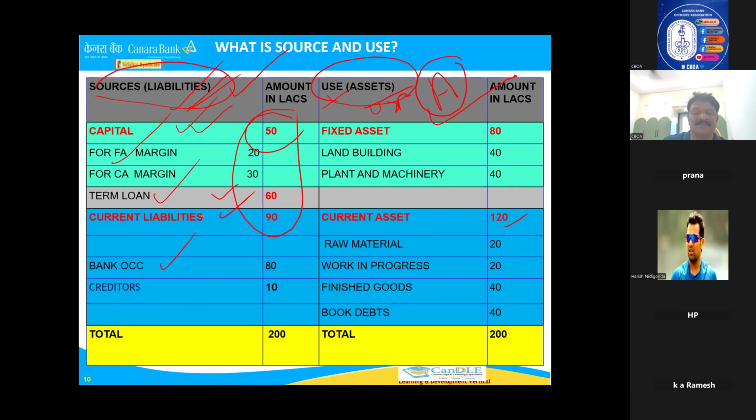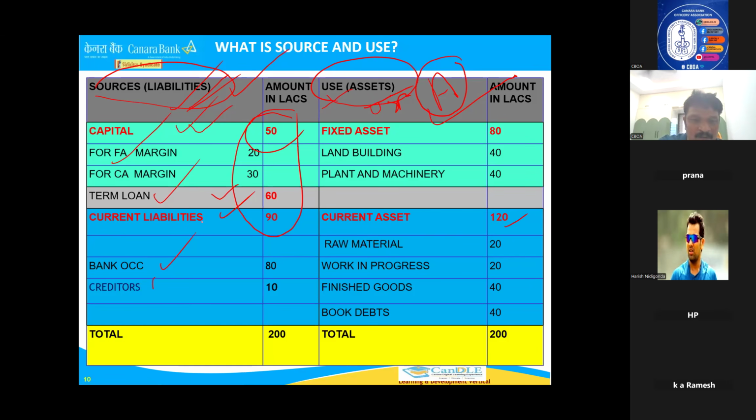That is the reason the Companies Act says whatever loans you are taking, if you are repaying within 12 months, it is a short term. If you are repaying more than 12 months, it is a long term. Term loan, as I told you, more than 1 year, more than 12 months, long term. Capital, till business is there, long term. Coming to bank OCC, every year we are renewing. Every renewal is a fresh sanction. So bank OCC is a short term.